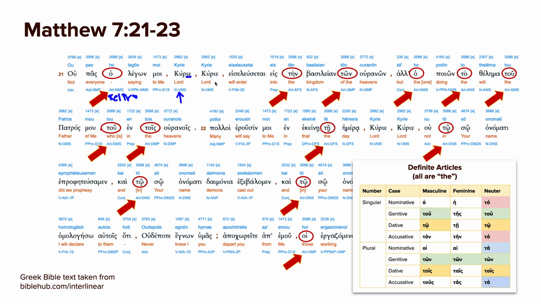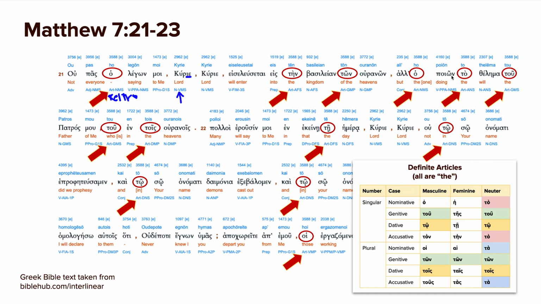So not everyone saying to me, Lord, Lord, will enter into the kingdom of the heavens. It's not just any kingdom, it's the kingdom of not just any heavens, but the heavens. So ten basileian ton ouranon. But the one doing, just like we have the one saying, but the one doing. This is kind of a difference between just being a person of words or a person of actions. So you shouldn't just be saying, Lord, Lord, but actually following up, if he is your Lord, doing what he wants you to do.